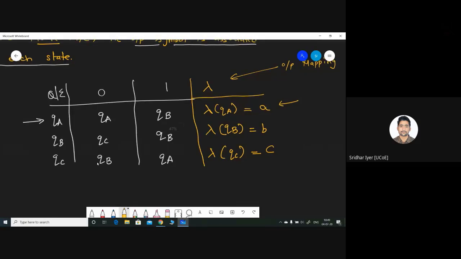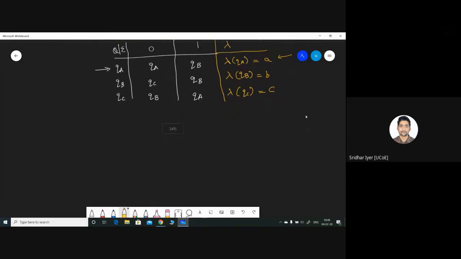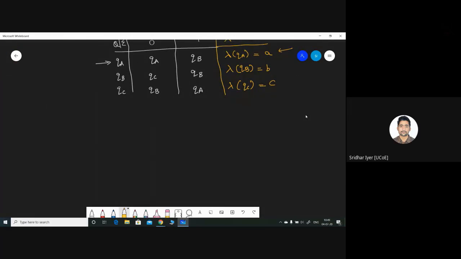If you see this table, you can't see any star mark over here for any particular state. So basically, we have removed the final state because Moore machines don't work on the concept of final states. They only work on the concept of output for each state, right? So in this case, output of QA state is A, output of QB state is B, and output of QC state is C. Things will be much clearer if I draw a diagram and explain what exactly I'm talking about. Okay, so let me draw the diagram.